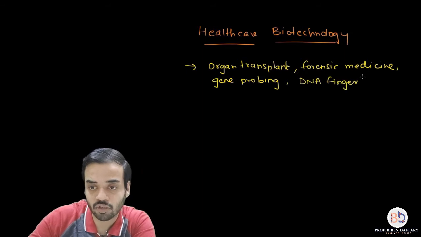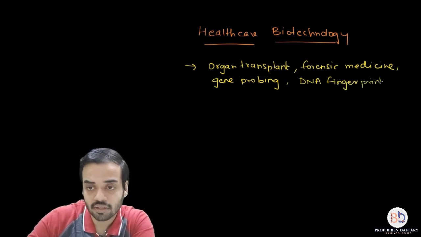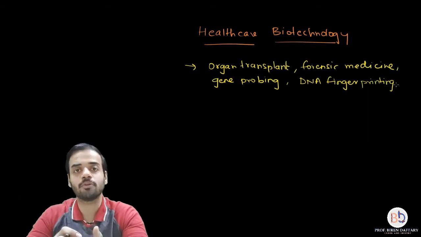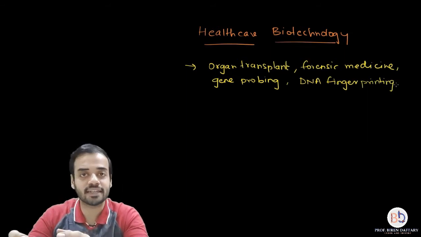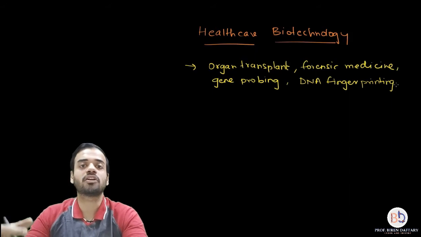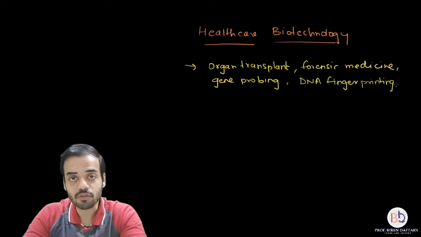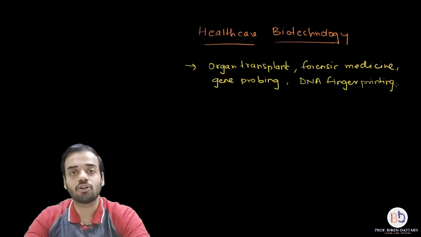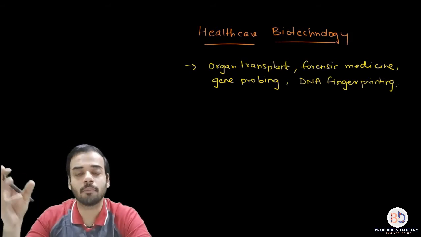Everybody knows what DNA fingerprinting is. These are some examples of fields in healthcare which make use of biotechnology, and because of biotechnology their products have become much better. That is how the medical or therapeutic field benefits from biotechnology.